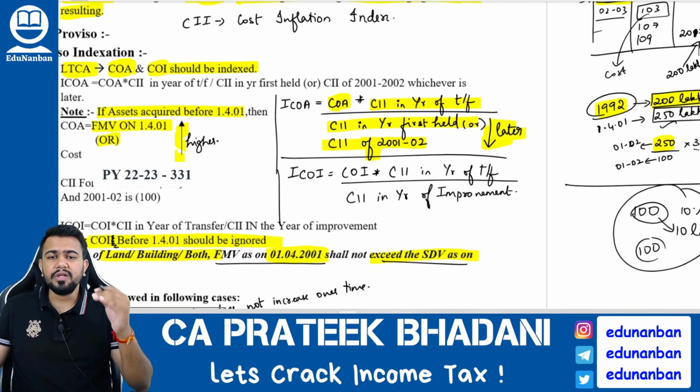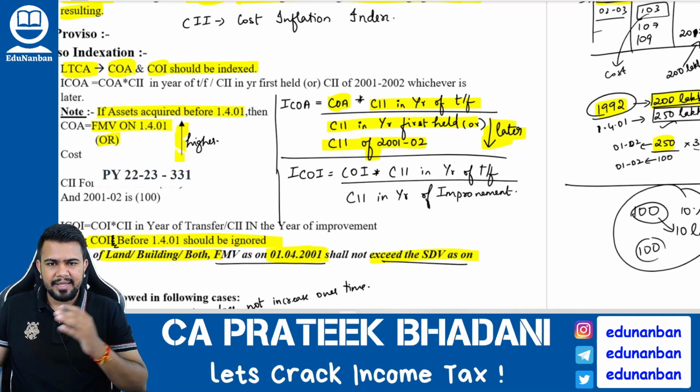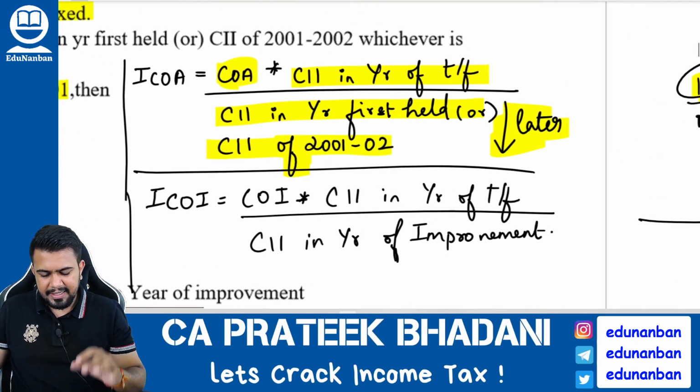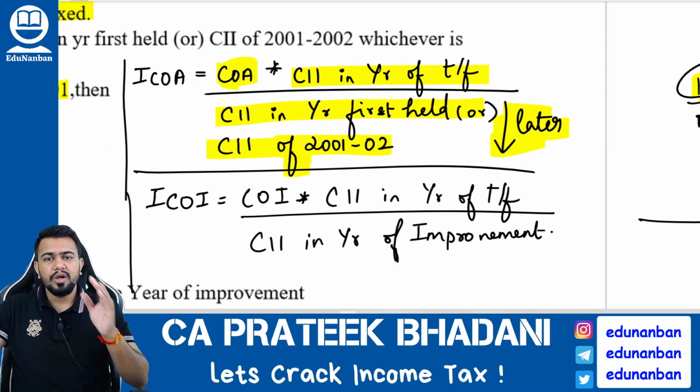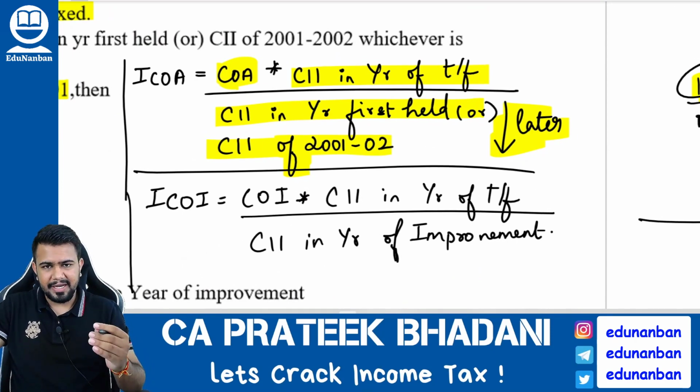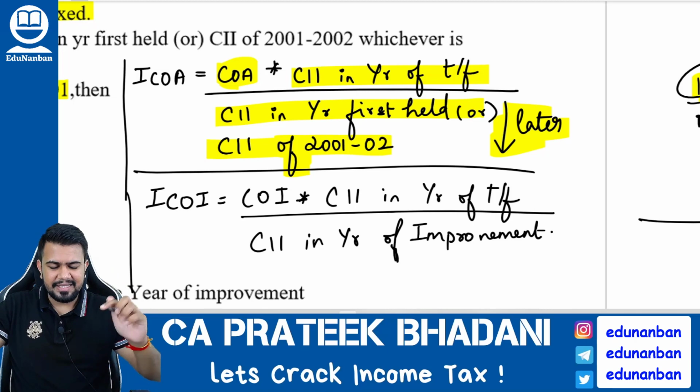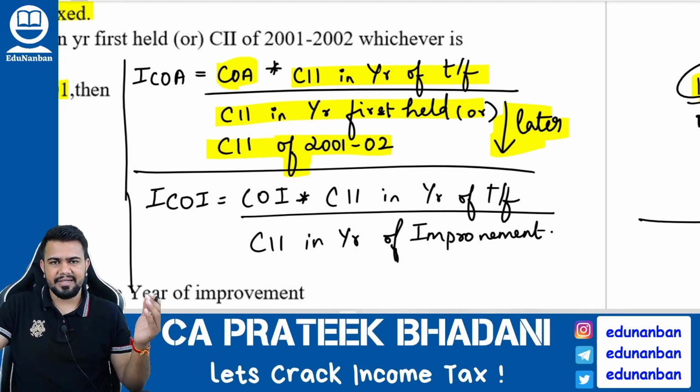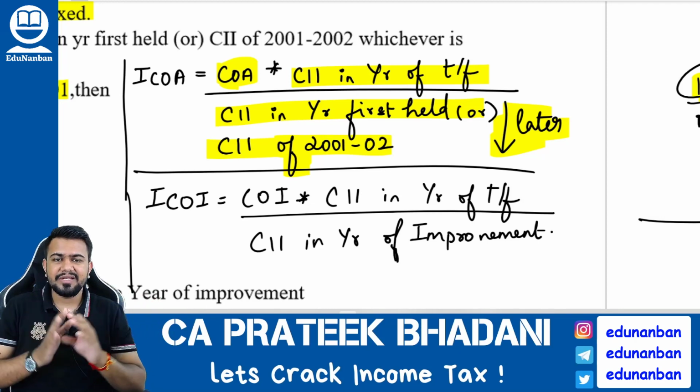Okay. Now how to find out the indexed cost of acquisition? Indexed cost of acquisition is equal to cost of acquisition multiplied by cost inflation index in the year of transfer, divided by cost inflation index in the year in which it is first held, or cost inflation index of 2001-2002, whichever is later. Why are we taking whichever is later?